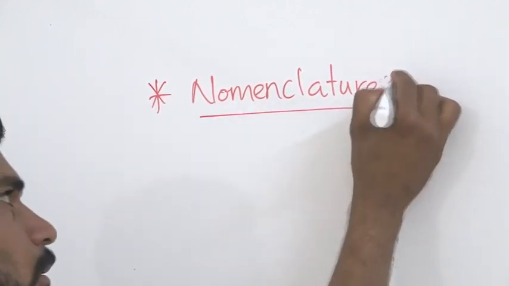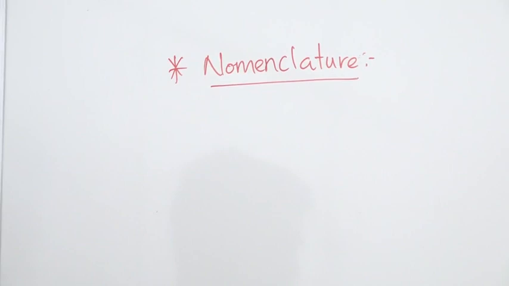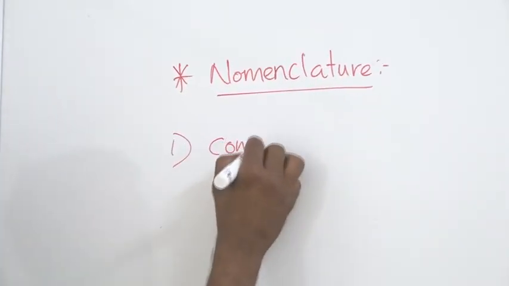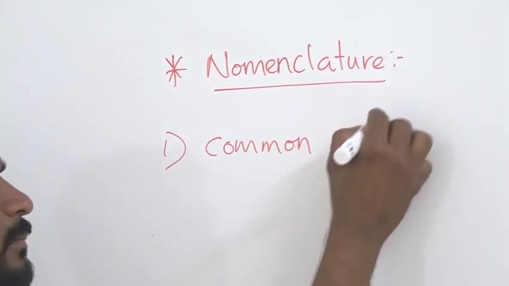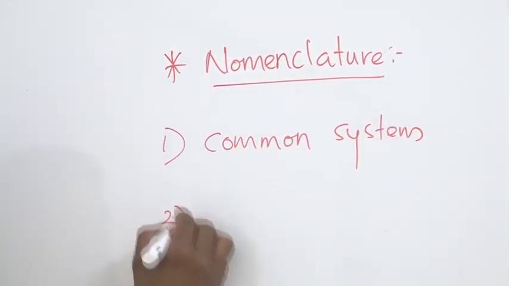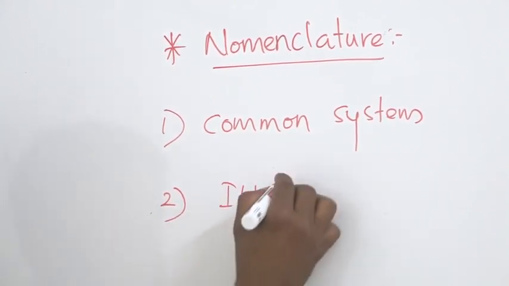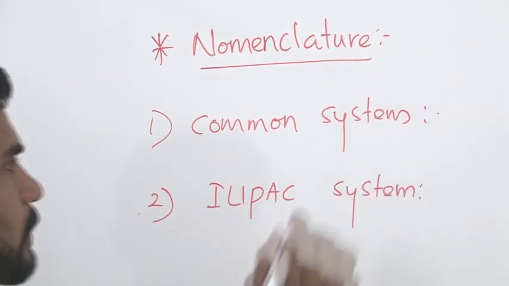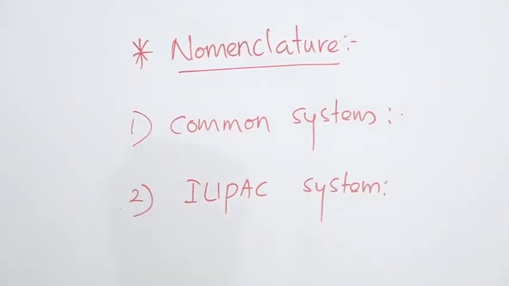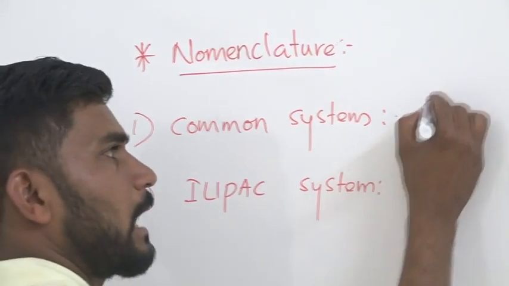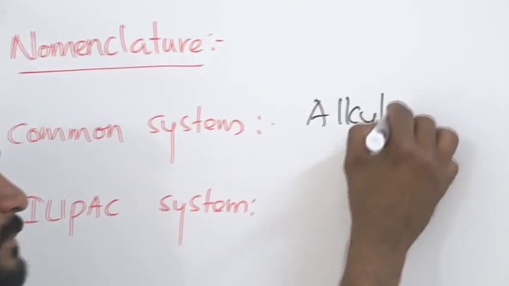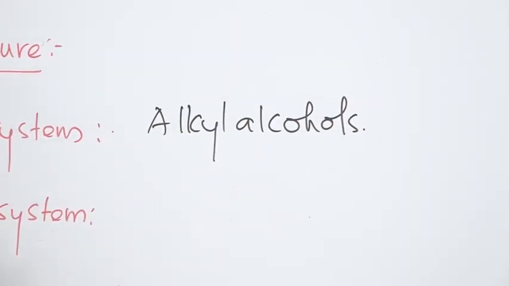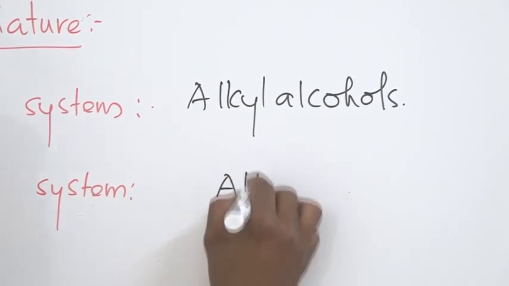As you all know, a given organic compound is named by two systems. The first one is the common system or common name, and the other one is the IUPAC system. In the common system, these alcohols are named as alkyl alcohols. In the IUPAC system, these are known as alkanols.